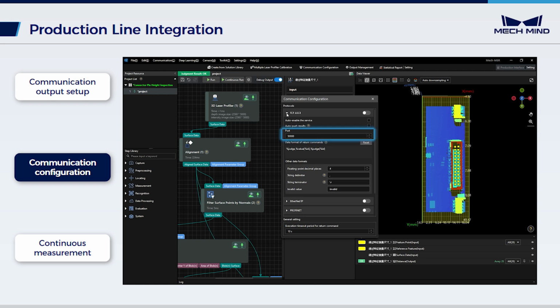Confirm settings such as the port parameter and command format, and ensure that results are automatically pushed after each project run. At this point, we can enable the communication service.